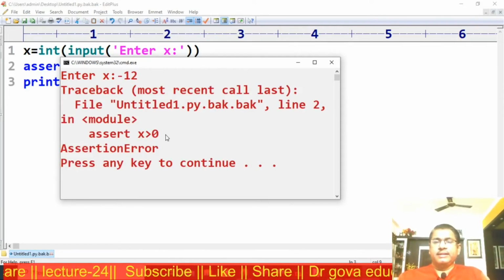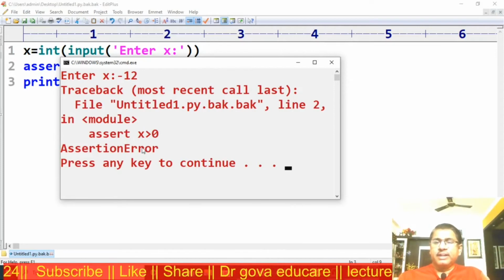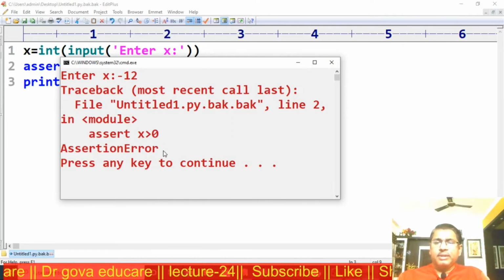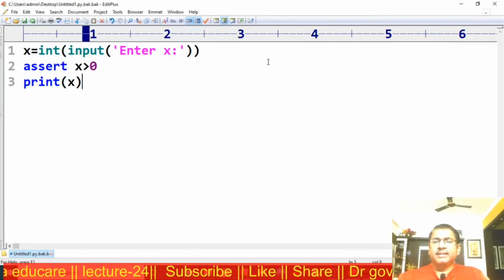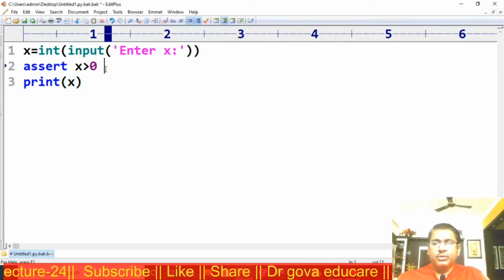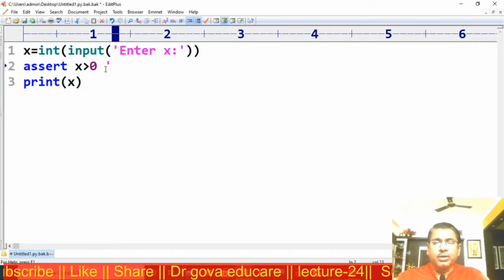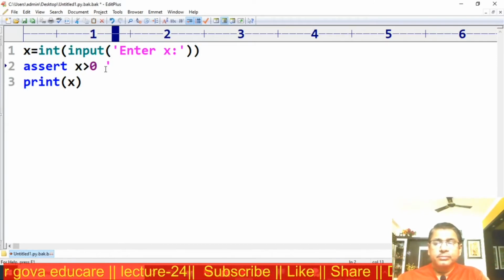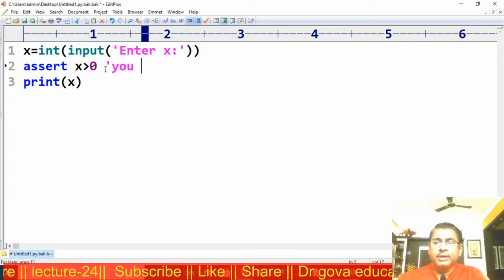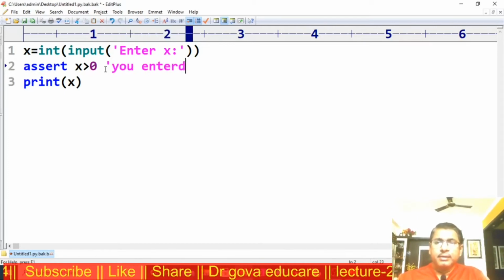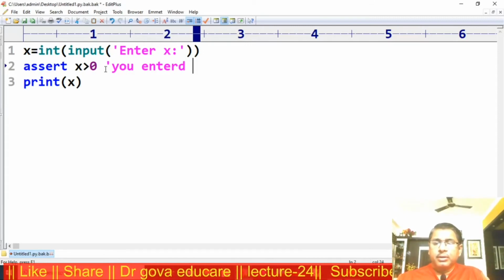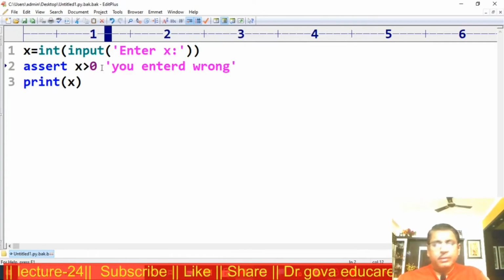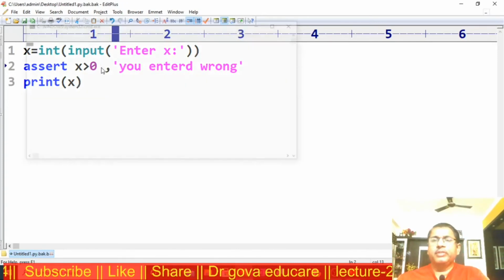Now observe here, x greater than 0. Now we get an assertion error. I want to display a message: x greater than 0, you entered wrong. What about the message? Now I am executing this.